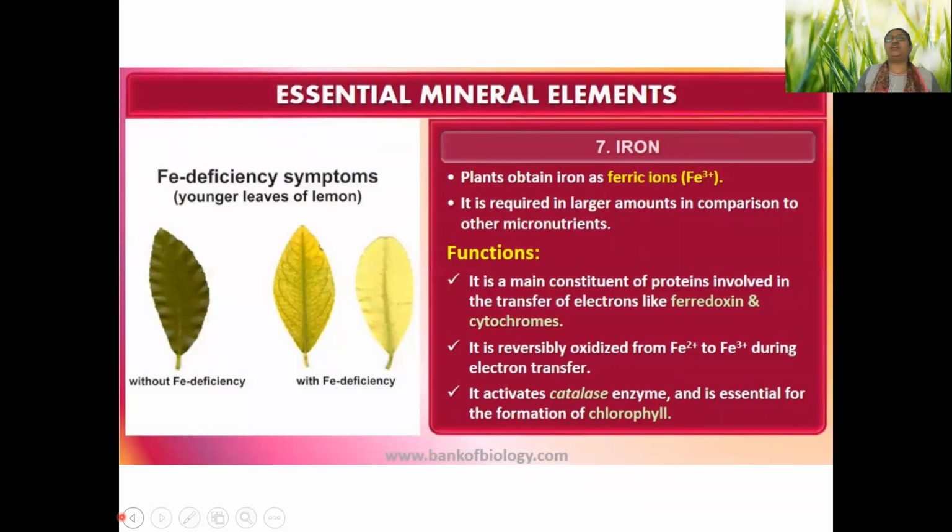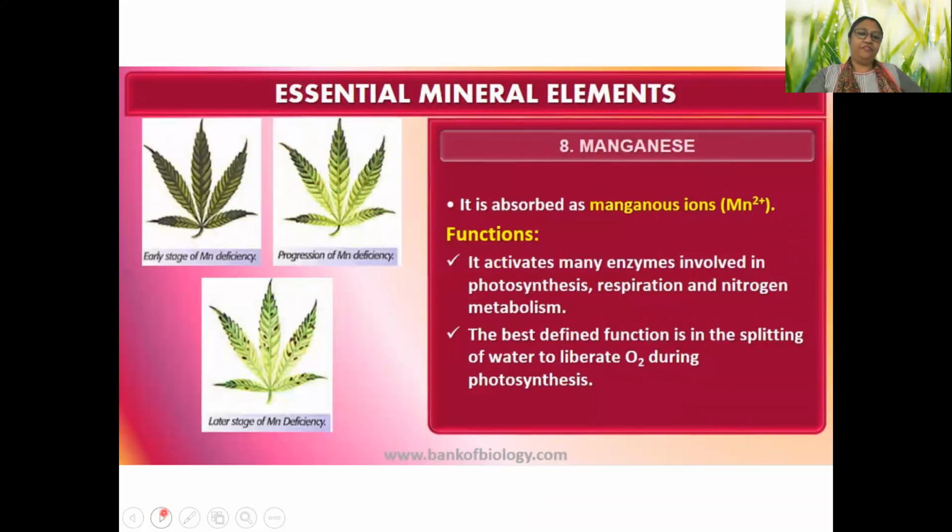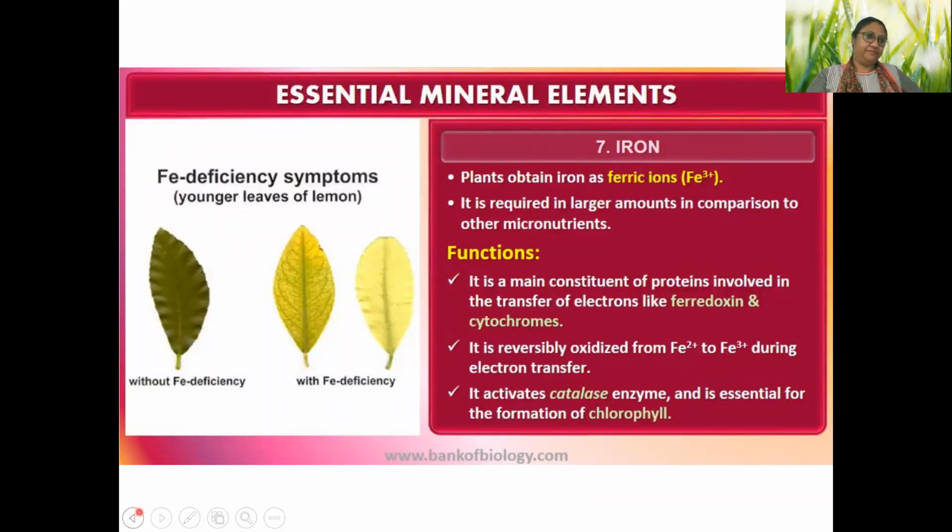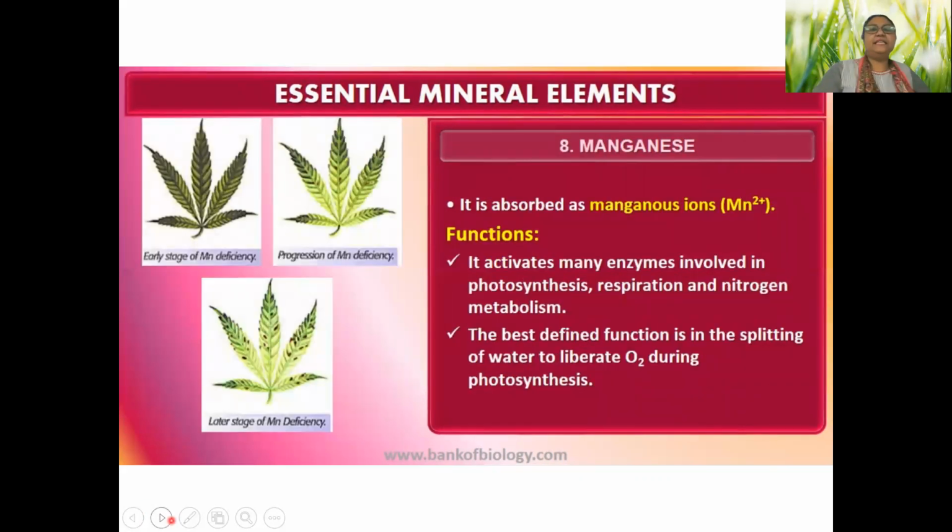So what is the role of iron in our body? Good. This hemoglobin. Myoglobin also. Next is manganese, Mn. You will find it.